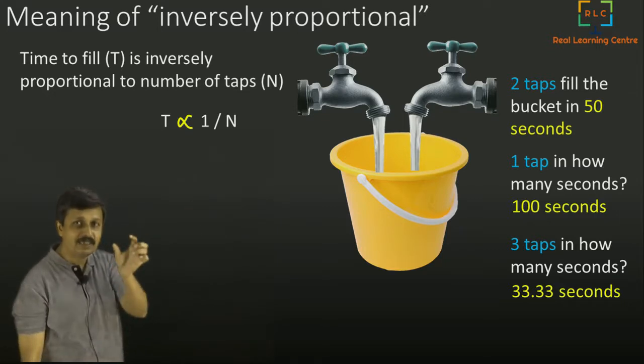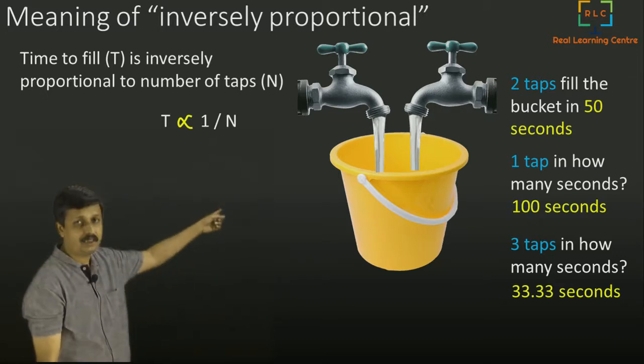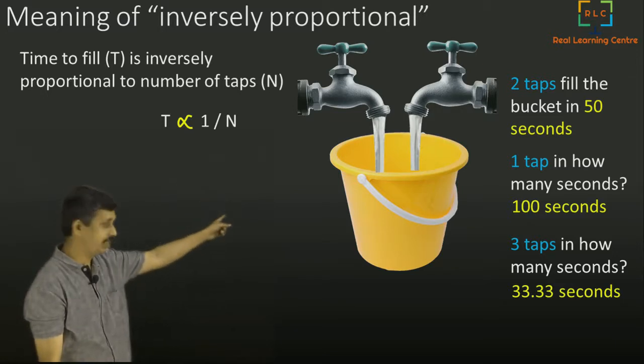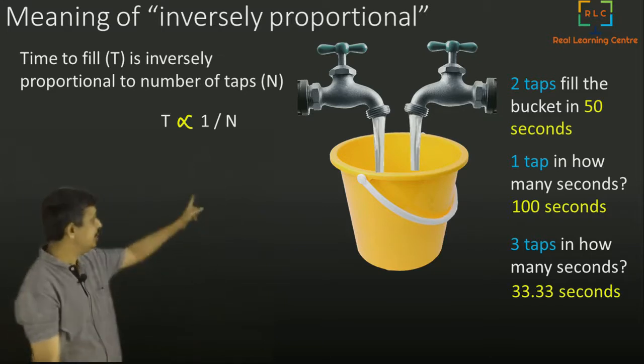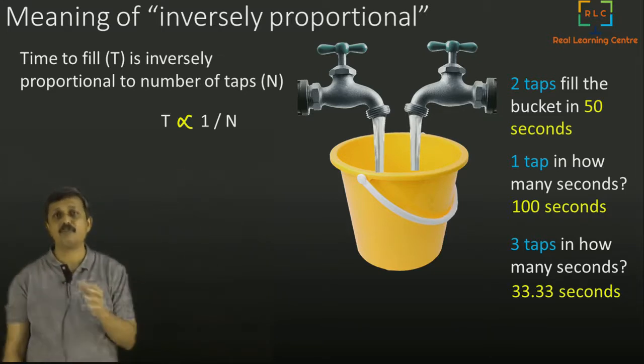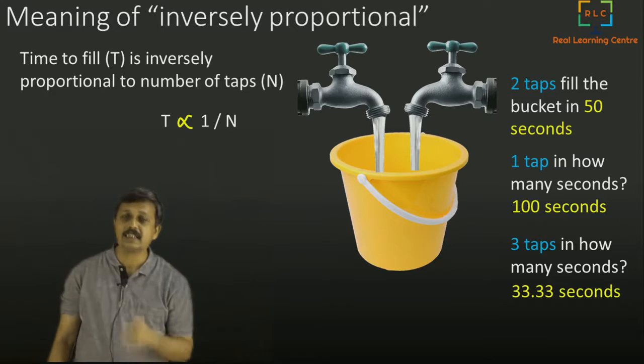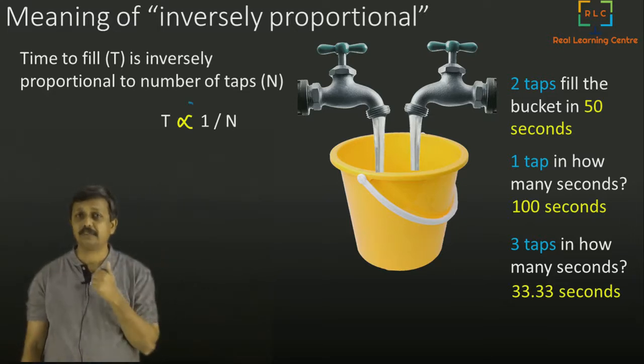When you use the word inversely, you will talk from the denominator. T is inversely proportional to n. Or we say T is directly proportional to 1 by n. This is how we pronounce this. Okay, T is in this case inversely proportional to n.